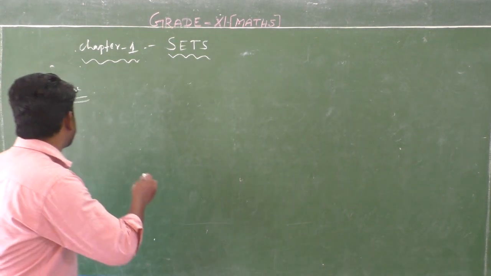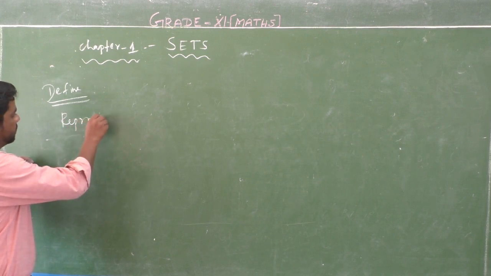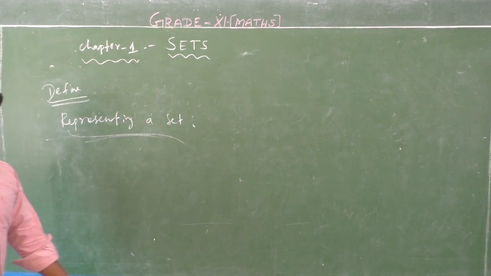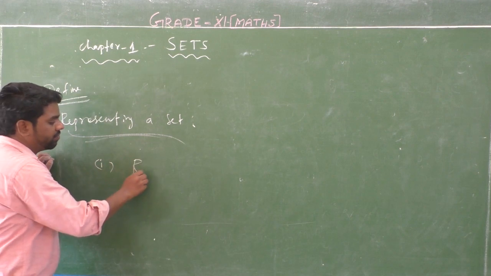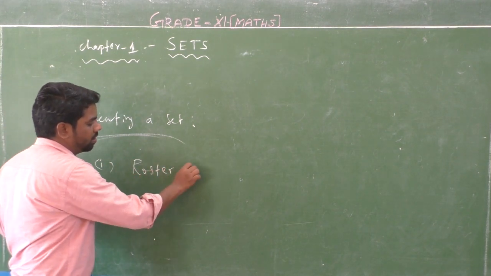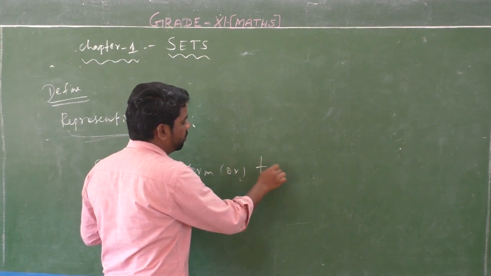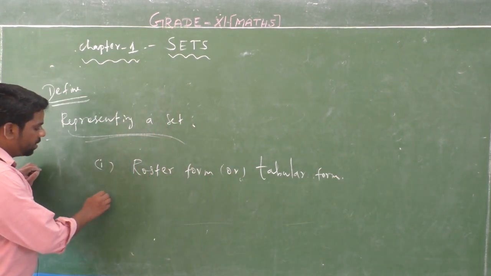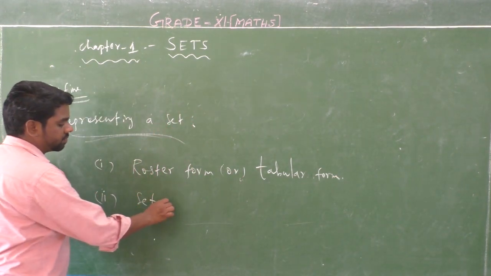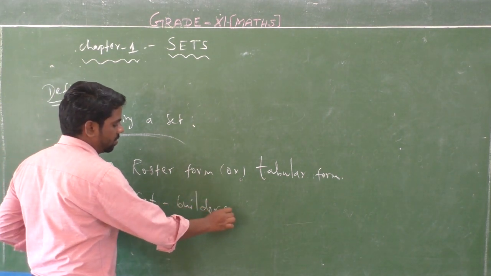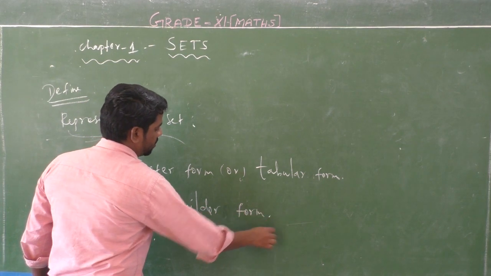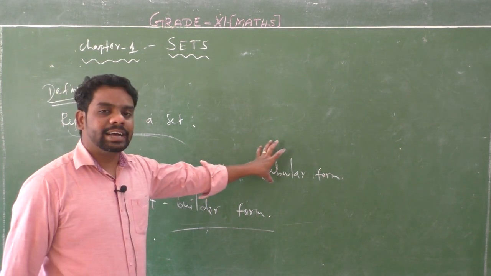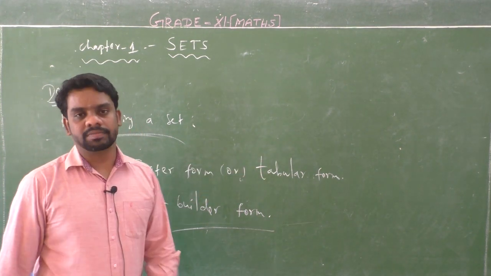So, representing a set. We use two types of forms. First type, roster form or tabular form. Second one, set builder form. So, two types of forms: first one, roster form or tabular form, and second one, set builder form.